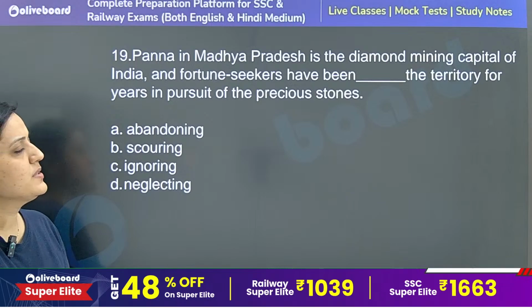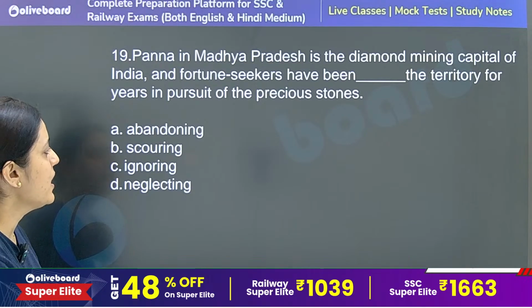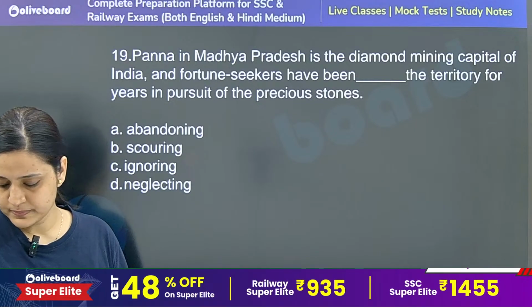Panna in Madhya Pradesh is the diamond mining capital of India, and fortune seekers have been dash the territory for years in pursuit of precious stones.